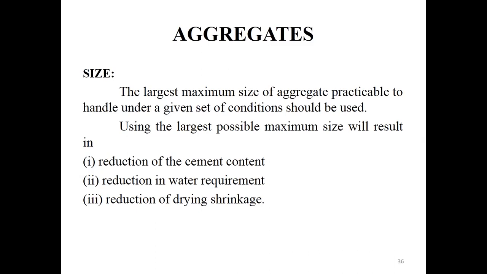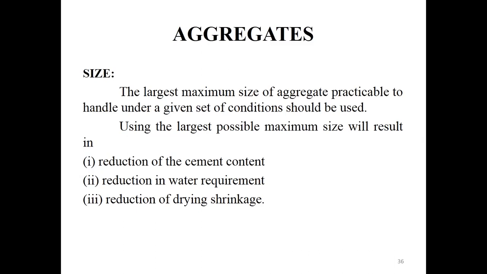For heavily reinforced concrete members, the maximum nominal size is usually restricted to 5 mm less than the minimum clear distance between the main bars, or 5 mm less than the minimum cover. So we take two conditions for reinforced concrete members.